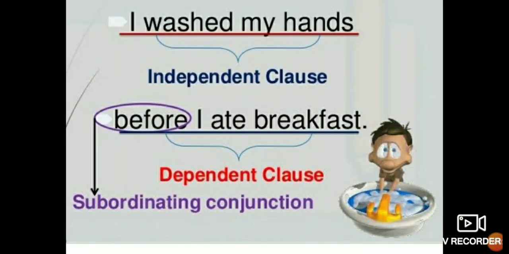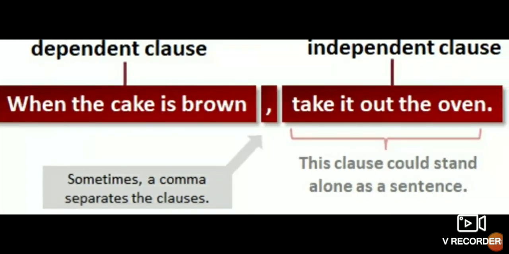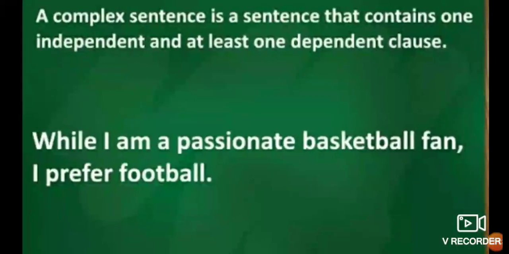Very easy. I washed my hands before I ate breakfast. Now the independent clause is I washed my hands. Now the dependent clause is before I ate breakfast. So the subordinating conjunction here is before. It depends upon the first sentence. So one is here an independent clause and the second one is a dependent clause. So it is a complex sentence. When the cake is broken, take it out of the oven. So here we have seen one is a dependent clause and one is an independent clause. So it is a complex sentence.